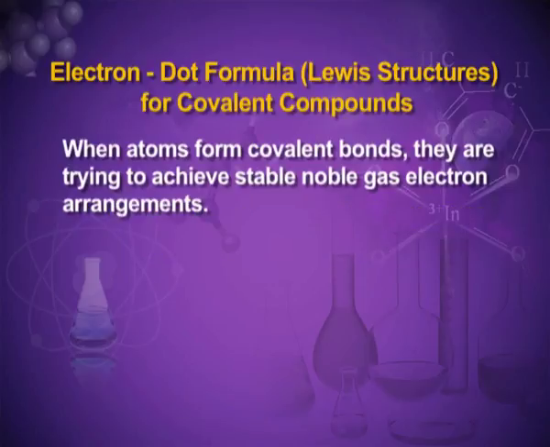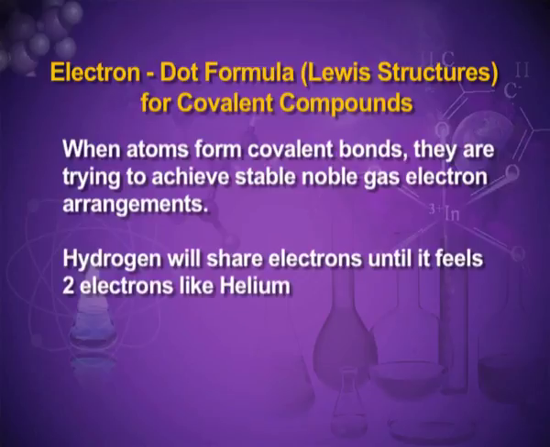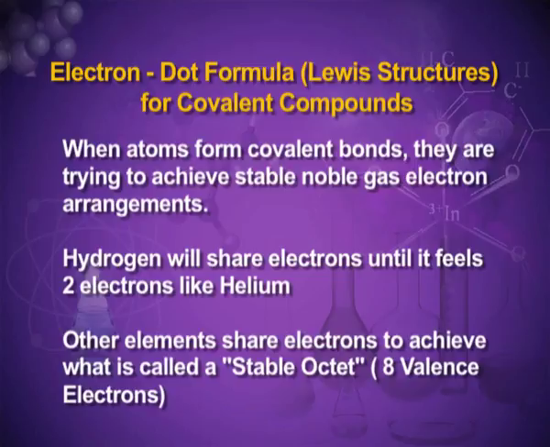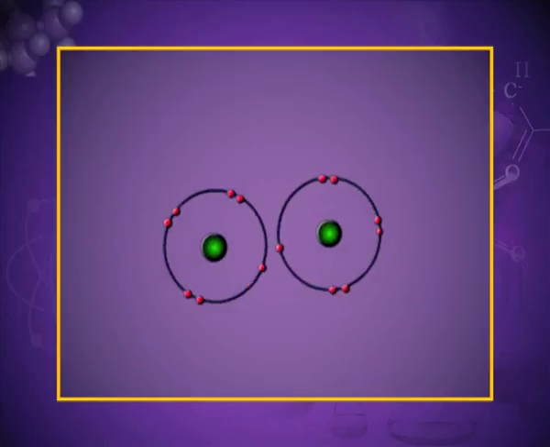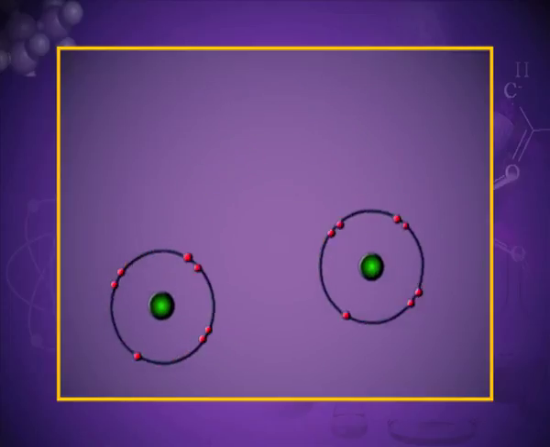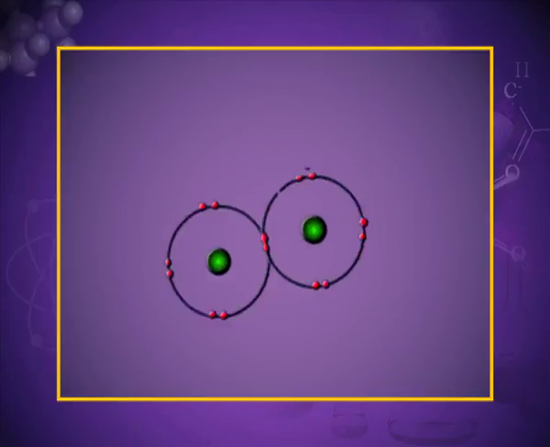When atoms form covalent bonds, they are trying to achieve stable noble gas electronic arrangements. Hydrogen will share electrons until it feels 2 electrons like helium. Other elements share electrons to achieve what is called a stable octet, that is 8 electrons in the valence shell. In the covalent bond, the sharing will take place. The covalent bonds are of different types.